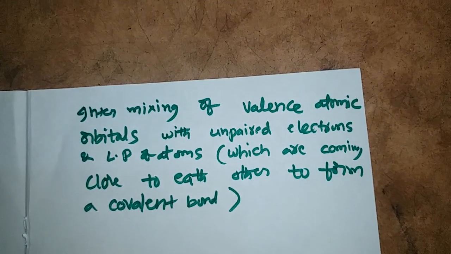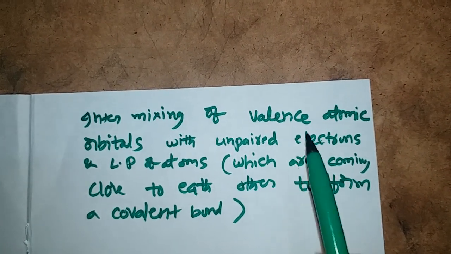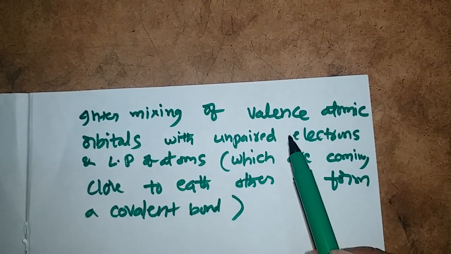Hybridization is about covalent bonds, and the atomic orbitals must be valency atomic orbitals.